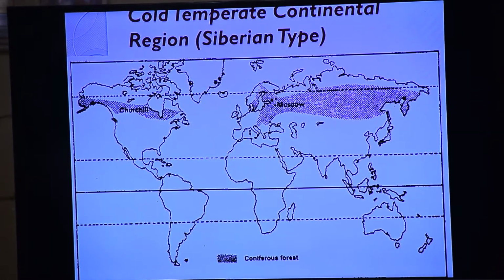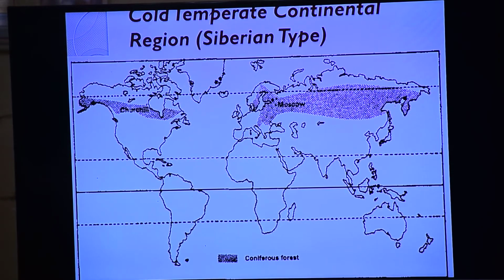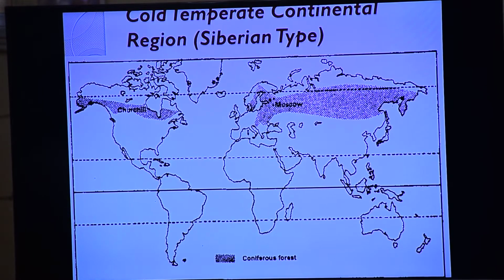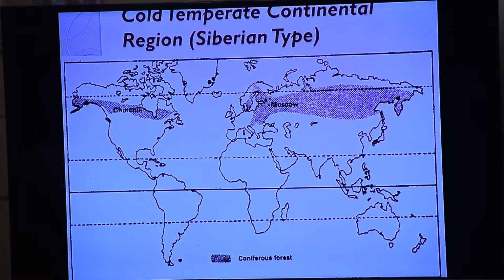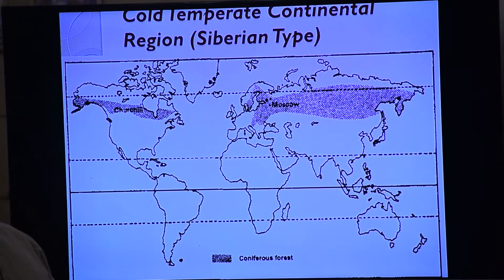In the taiga and coniferous forest, they are able to survive for a long time, even in snowfall and permafrost conditions, because their roots are shallow. When the roots are shallow, the permafrost below does not affect them, and therefore they exist. Thereafter, the stems, the main trunk, are very flexible. Even when storms come, they are able to survive and do not break down. When snow falls and an avalanche moves through, the trees bend like this and then come back to the same position.